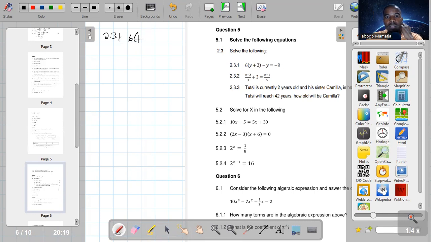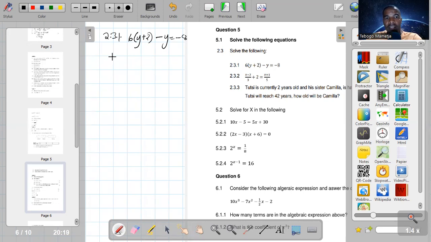So this one is: solve the following equation. Instead of x there, it's y. 6 into (y plus 2) minus y is equal to -8. Okay, guys, the very same principle that we apply when we are solving algebraic expressions is the very same principle that we're going to apply when we are solving algebraic equations.